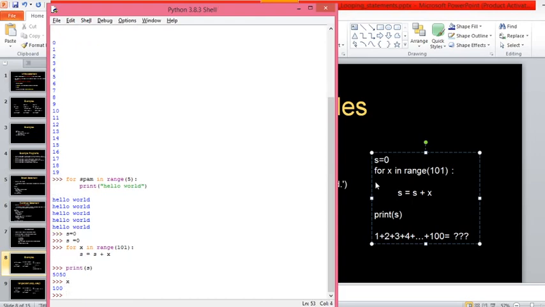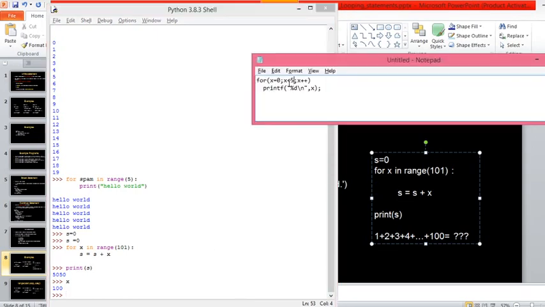It went from 0 to 100. At 101 it has stopped. So that's why the last value of x will be 100. Did you get this one now? How the for loop works? Yes, sir.